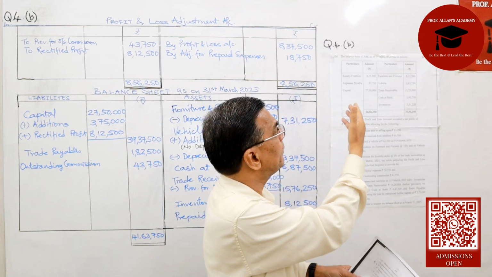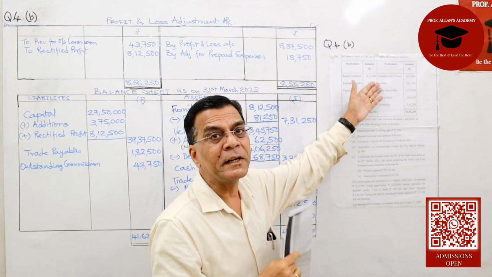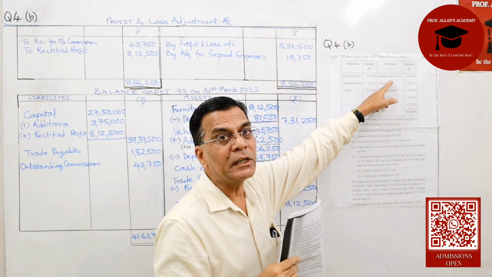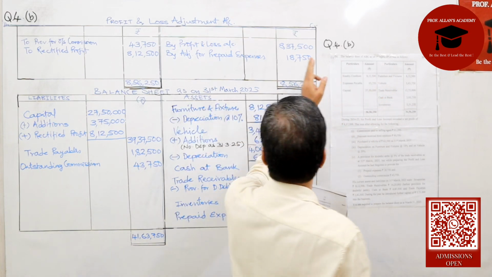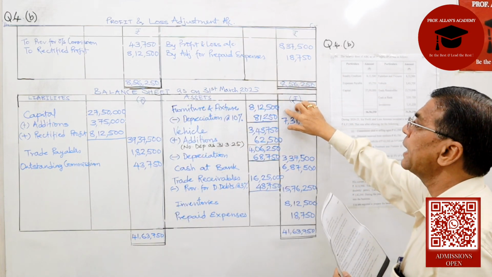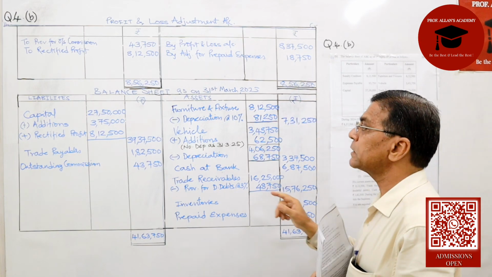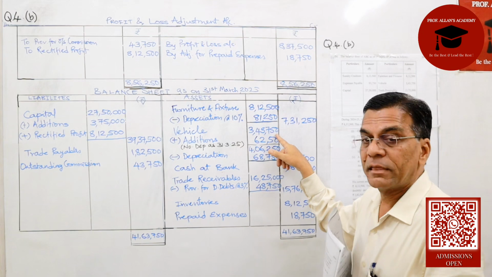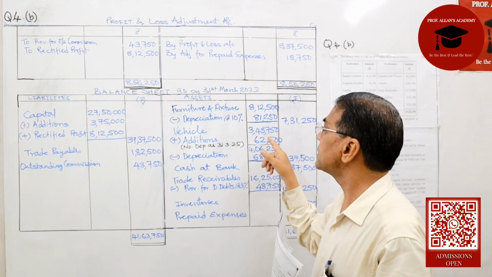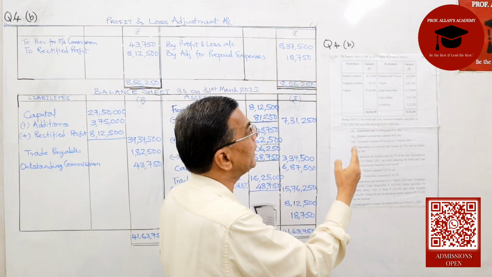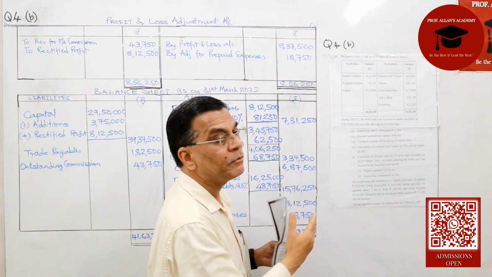We take up the balance sheet given on 1st April 24. Furniture and fixture is a fixed asset, so it will appear as it is, 8,12,500. Vehicles is a fixed asset, therefore it will appear as it is, 3,43,750.